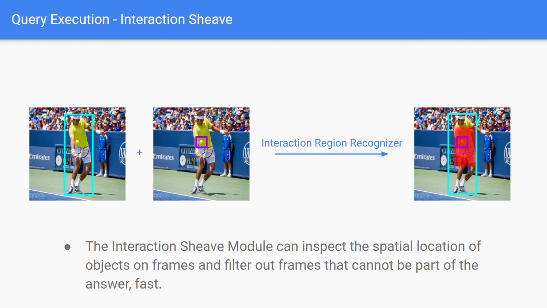The interaction sheaf module inspects the spatial location of objects on frames and filters out frames that, although they contain objects relevant to the query, are not promising to encompass the suitable interaction among the query objects. Our final proposal combines these three techniques, delivering an effective framework to process object interaction queries, improving the frame processing rate in a video stream dramatically.